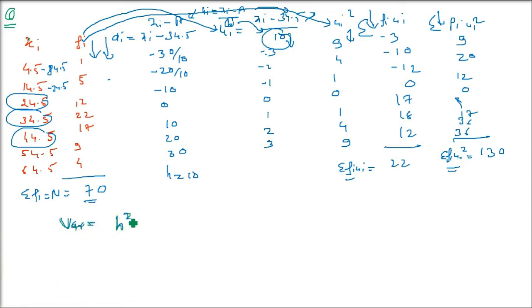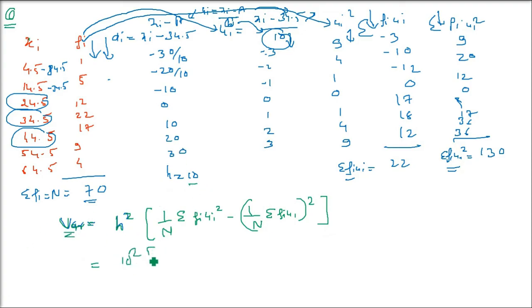So variance will be H square multiplied by 1 by N. Here you will have sigma fi ui whole square, fu square basically, minus in bracket 1 by N whole in bracket sigma fi ui, and this is whole square. Here it is only sigma fi ui and then square of it. So variance we are finding out.